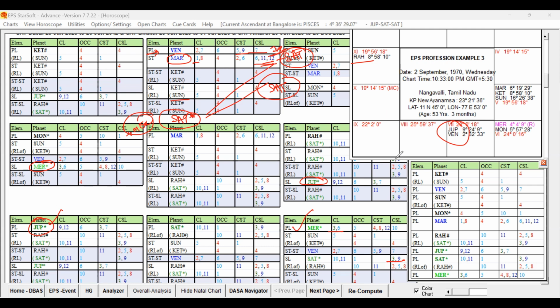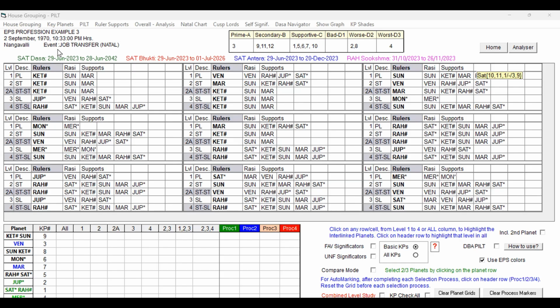So we have studied this transfer, and which periods are supportive for the transfer, with the help of the EPS tables. Now let us study the job transfer with the help of the PILT table. Let me take you to the PILT table and let us study there. Let me erase this. Now we are on the PILT page.